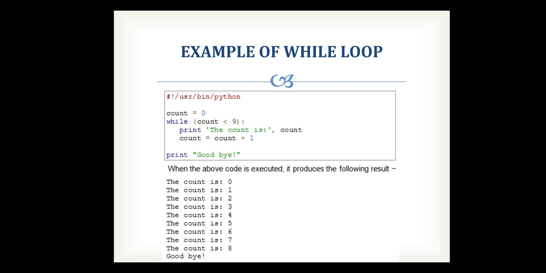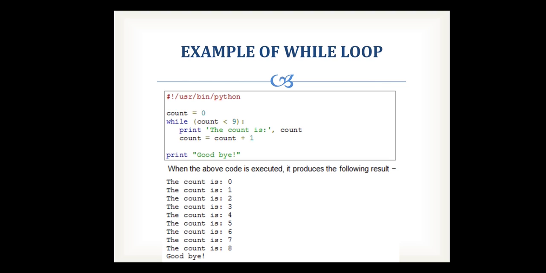So, an example of a while loop. Here is one variable, count, and we assign the value 0 to that variable. While count is less than 9, it is going to print the count, and that particular number is going to be printed. Then we increment the value of that variable: count is equal to count plus 1.